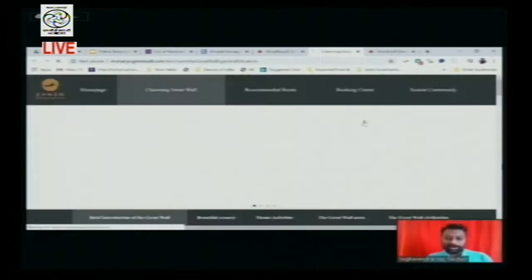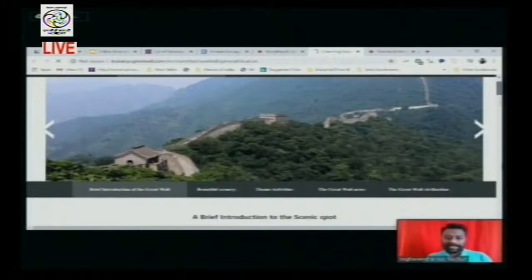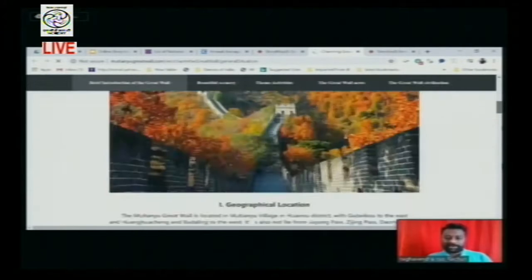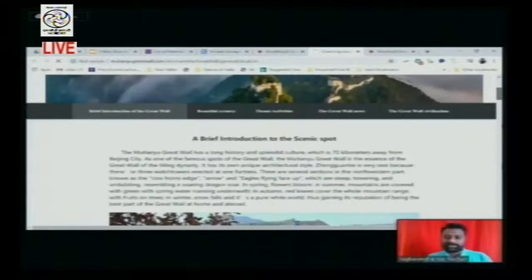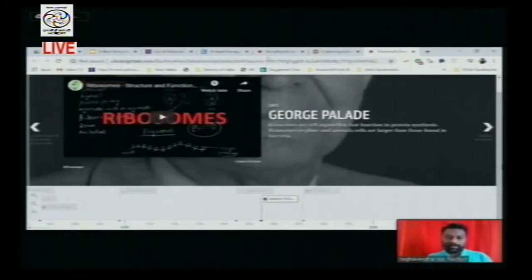And if you want to learn more about this, we have hyperlinked it. If you click on this, it opens the concept explaining the Great Wall of China. This is an external, official website regarding the Great Wall of China, which explains the history of all these things. So like this, we have made different kinds of things which are integrated in the map along with the media which is explaining the story of a particular thing.